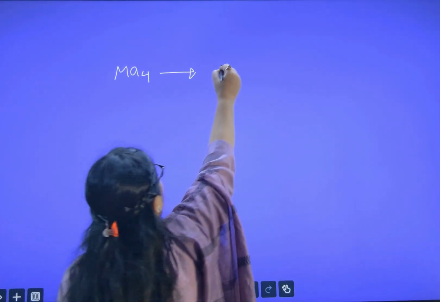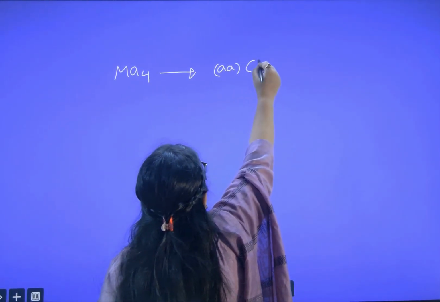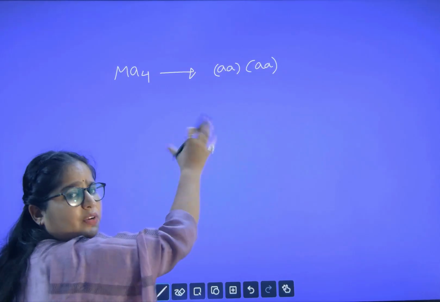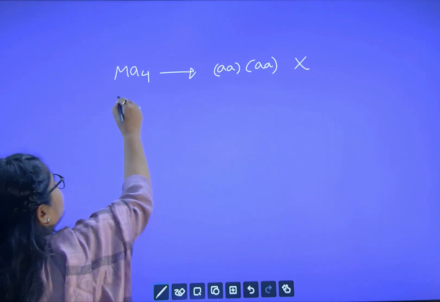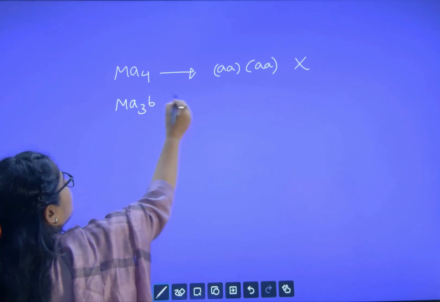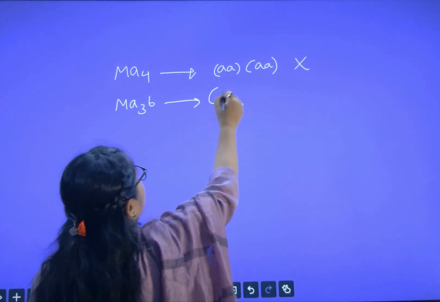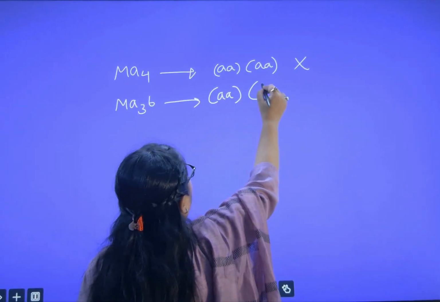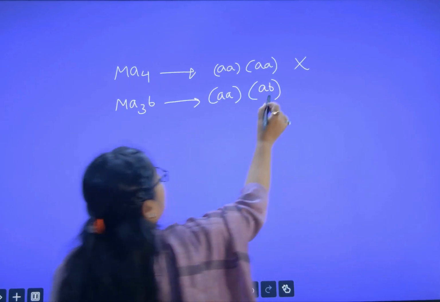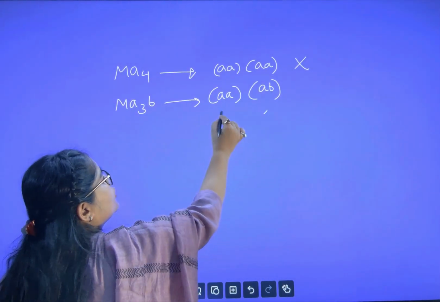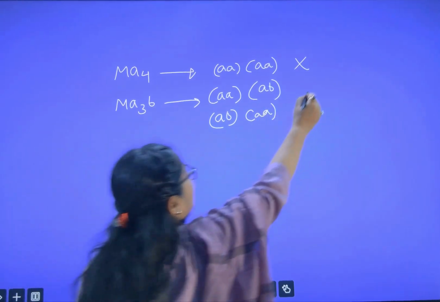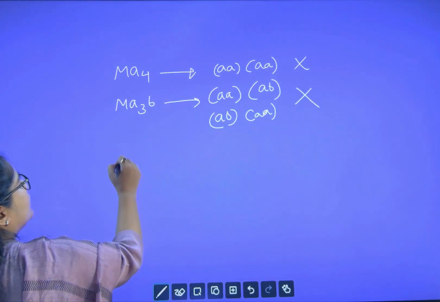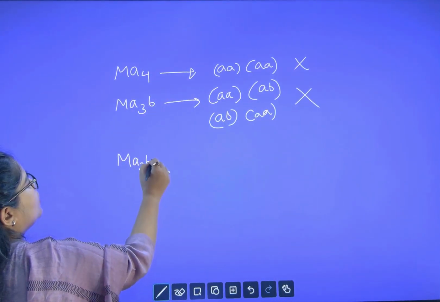Let us see here. So, AA and AA. Can you do any other shifting arrangement? No, no shifting. So we'll say no GI. Then here M, A3, B. So I will say here A and then here A and B. Even if you shift this B here, it will become AB and AA. So both are the same. No GI.